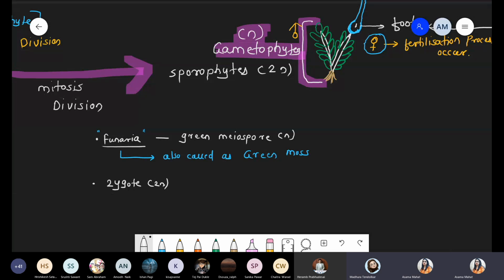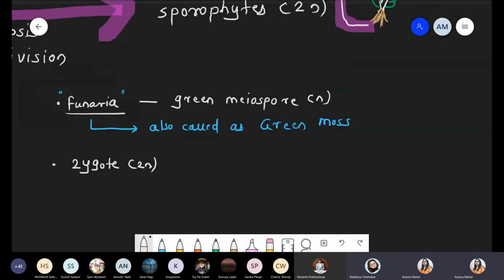So the first point we discussed: Funaria is also called a green moss due to production of the green meiospore. Second point, in case of this Funaria, we discussed zygote, which is the diploid stage.